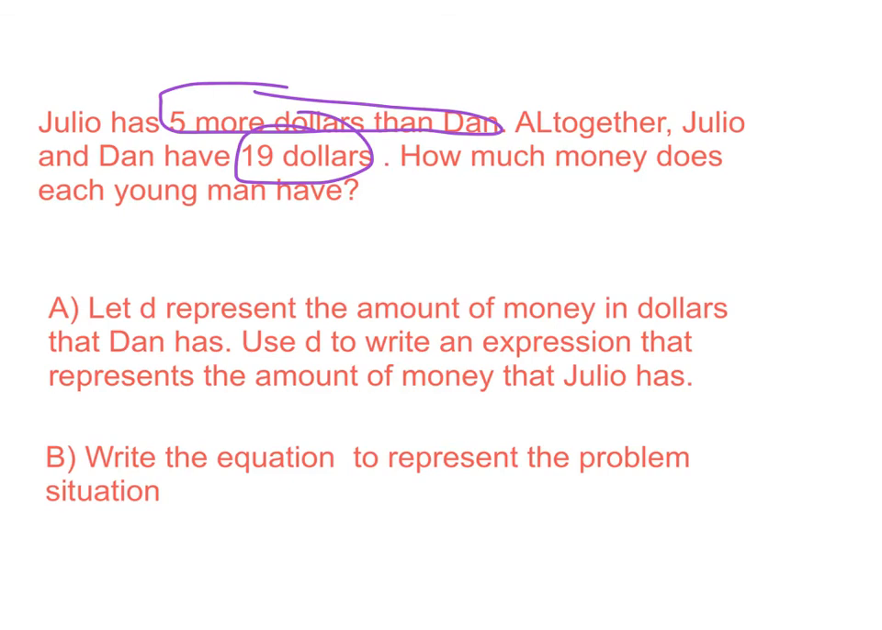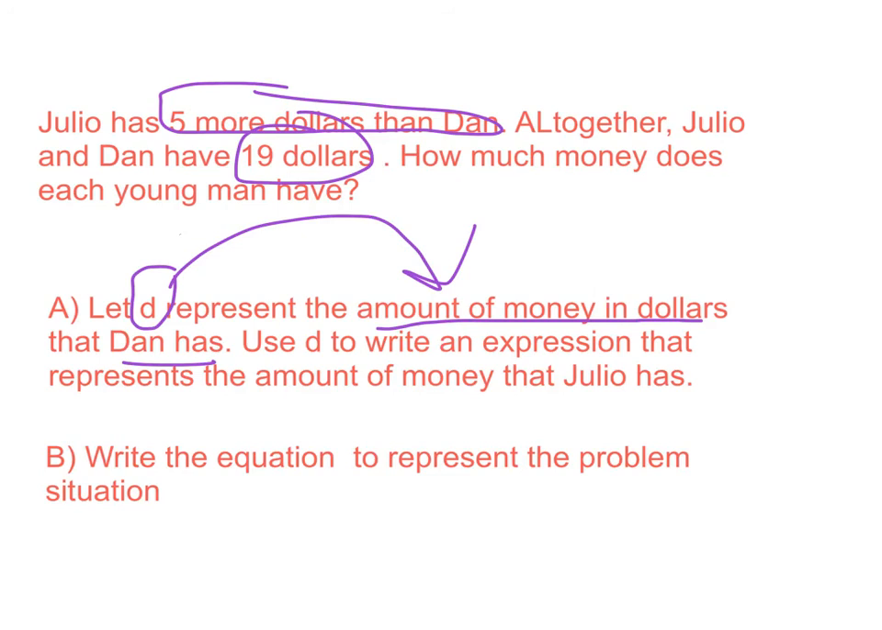Okay, so let D represent the amount of money in dollars that Dan has. Use D to write an expression that represents the amount of money that Julio has. Now this just sounds like a lot of blah. All this is saying is D equals the amount of money Dan has. So when you see these problems, as soon as you see a variable, highlight it, and this is what it means.